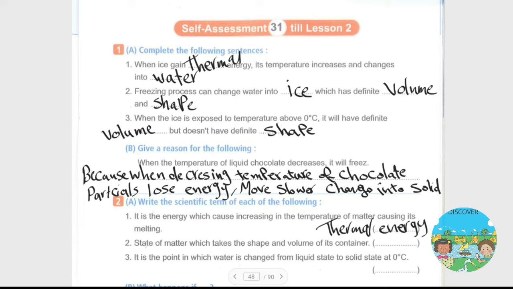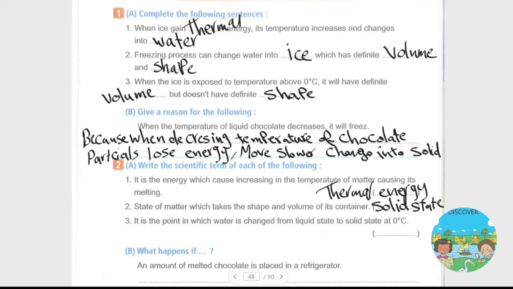Question number 2 بيقول لي state of matter which takes the shape and volume of its container اللي هي إيه؟ solid state. Question number 3 بيقول لي it is the point at which water changes from liquid state to solid state at 0 degrees C اللي هي ال freezing point.